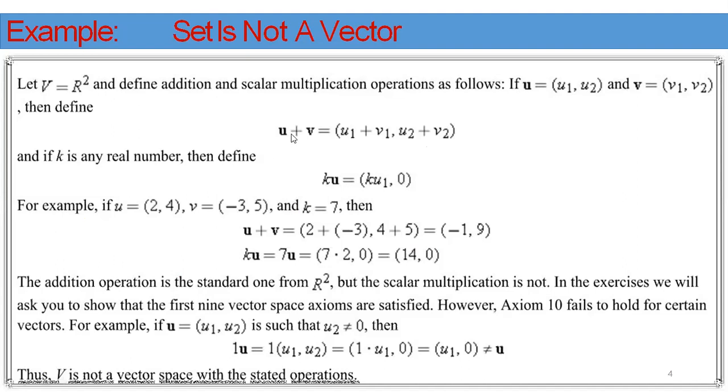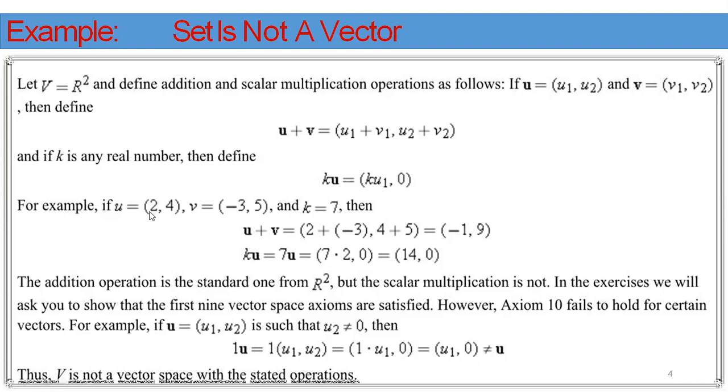Therefore, R square is closed under vector addition and closed under scalar multiplication. Now we have to prove whether R square is a vector space or not.